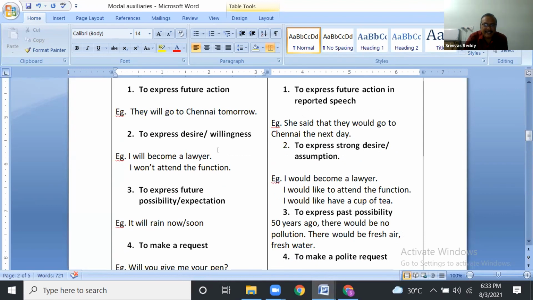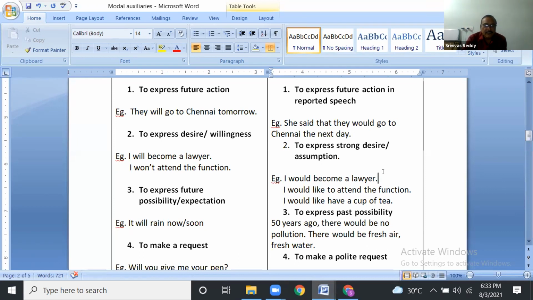And here, I will become a lawyer. It is our intention, our willingness, our desire. But I would become a lawyer also. Correct, here it is a strong desire. We can say I will become a lawyer, and we can say I would become a lawyer. I would become a lawyer is a strong desire. Generally assumptions only. I would like to attend the function. It is also desire. I would like to have a cup of tea. Desire.